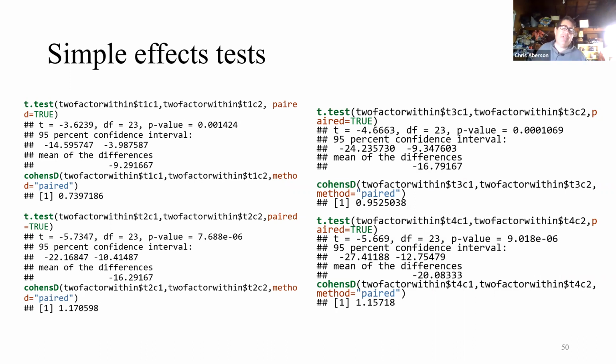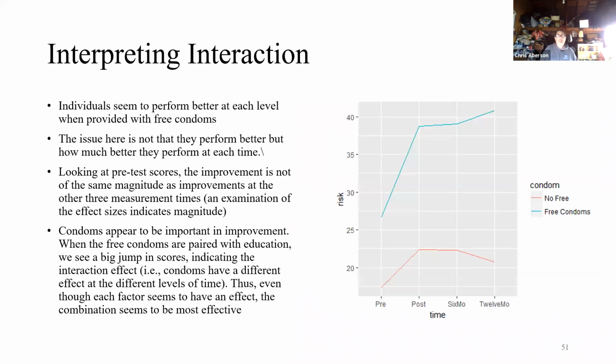However, one big difference we see here, and this is how I would be describing it, is the effect size is considerably smaller in the first condition. It is a substantial effect size, but it's a good bit smaller in the pre-test than it is in the other conditions. So that's suggesting that when free condoms are paired with having the program, it makes the program even more effective. And the program really does need that free condom component to be its most effective. Again, people perform better at each level when they're provided with free condoms, so free condoms are definitely important. But when paired with this educational program, we see the biggest jump.